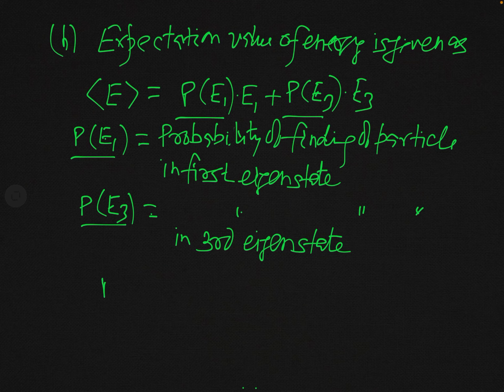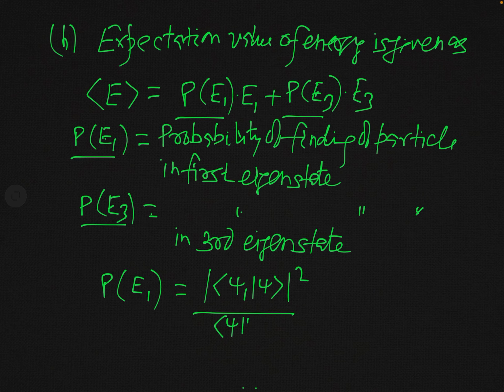So now you know how we can find the probability of finding a particle in the first quantum state or first eigenstate, P of E1. You know this is in fact equal to the mod square of the scalar product of psi 1 with psi over the scalar product of psi with psi.